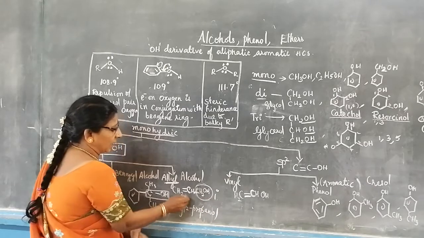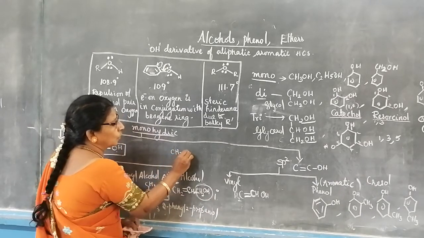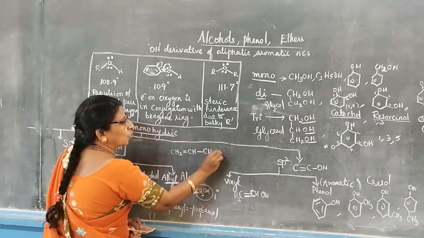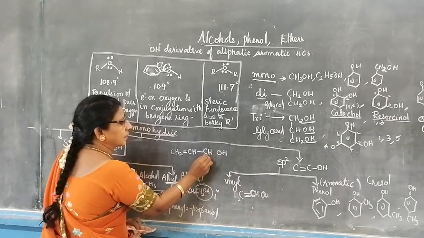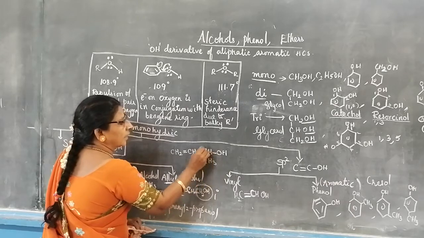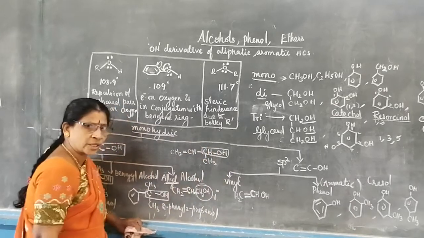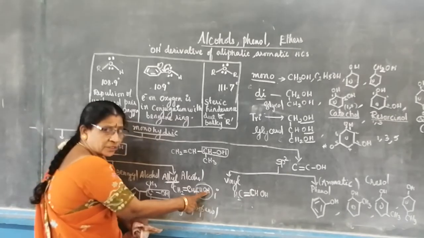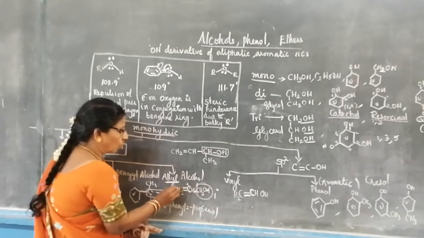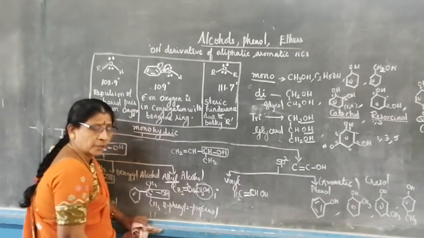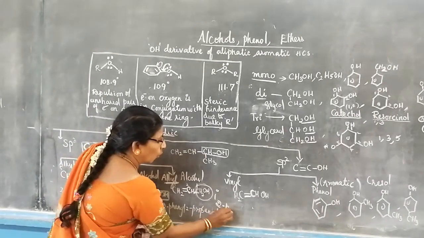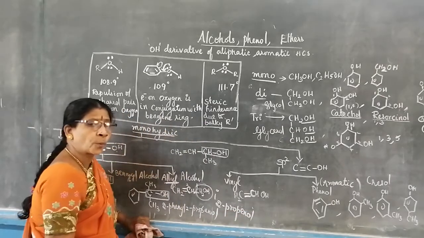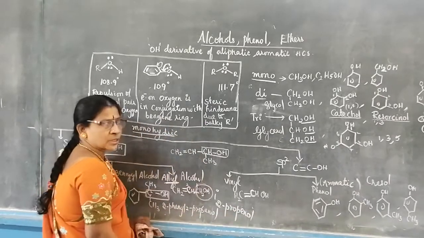Now how to write the secondary in this compound? CH2 double bond CH single bond CH2OH. In that, remove one hydrogen and write CH3. Now it is coming as CHOH, so it is secondary. How to name this compound? 1. This is the first carbon which is attached to OH. 1, 2, 3. 2 is having the double bond. So it is called 2-propen-1-ol... 2-propanol. Now come to this compound.